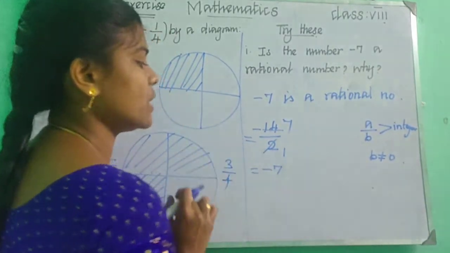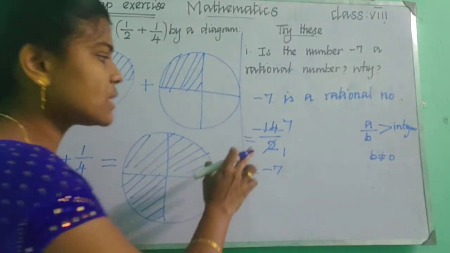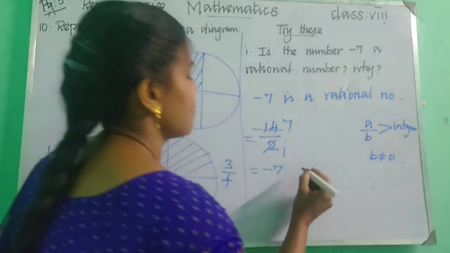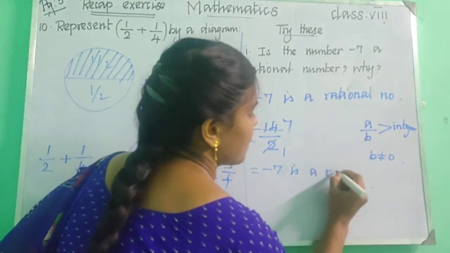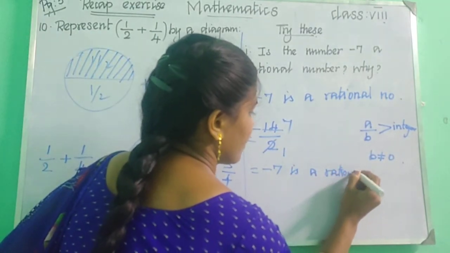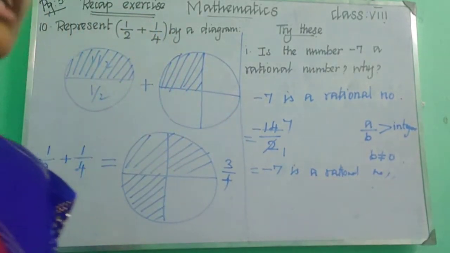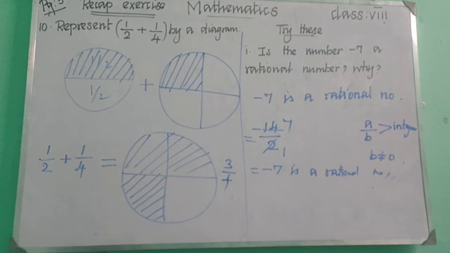This 2 is not equal to 0. So we got the answer as minus 7, so we can say minus 7 is a rational number. Is it clear, children? Take this down in your notebook. After completing each sum, you need to draw lines using a pencil and scale. Pause the video and write.